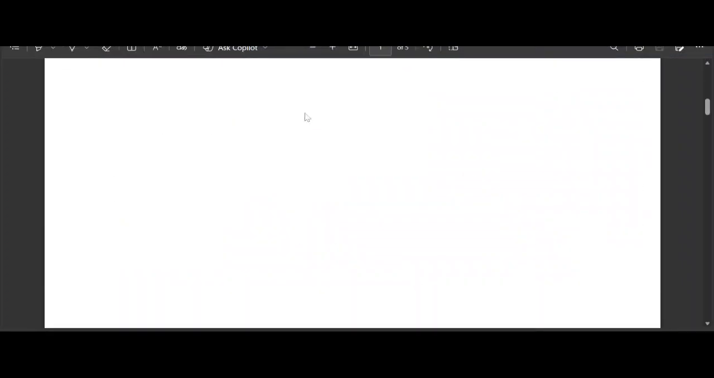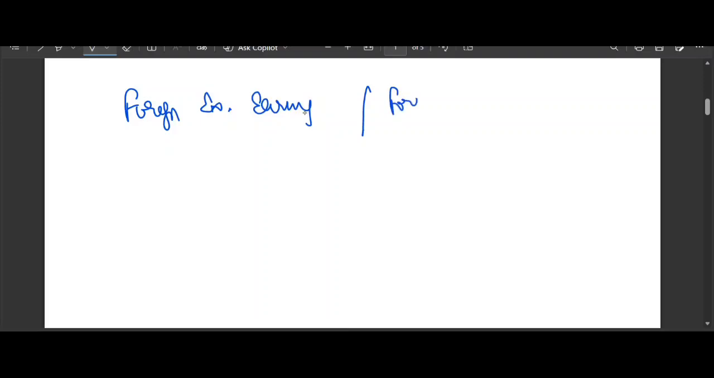Now let me explain what is the basic logic behind the question. So this question tests you on the difference between foreign exchange earning and foreign exchange borrowing. Two things are there. One is the foreign exchange earning, second is the foreign exchange borrowing. So it is the difference between these two.